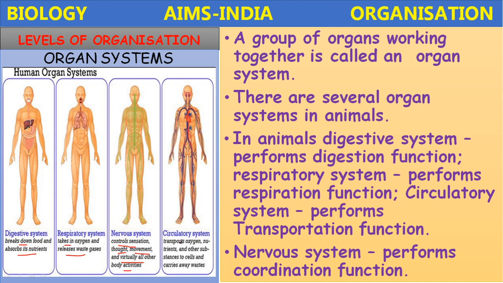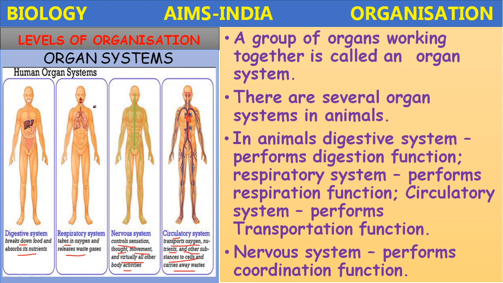Next, the circulatory system. The circulatory system transports oxygen, nutrients and other substances to the cells and carries away the waste materials from different organs to the excretory organs. So these human organ systems are made up of different organs. For example, the digestive system consists of the mouth, esophagus, stomach, small intestine, large intestine, pancreas and liver. These different organs together form the digestive system and together perform the digestion function.